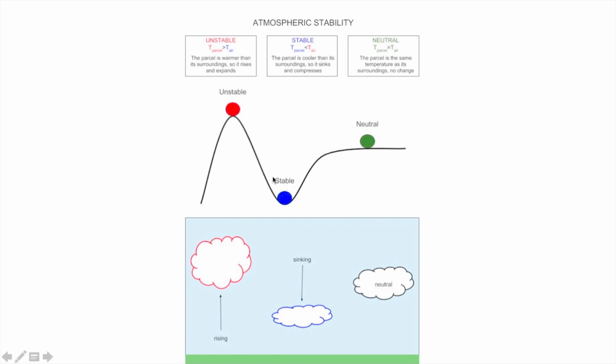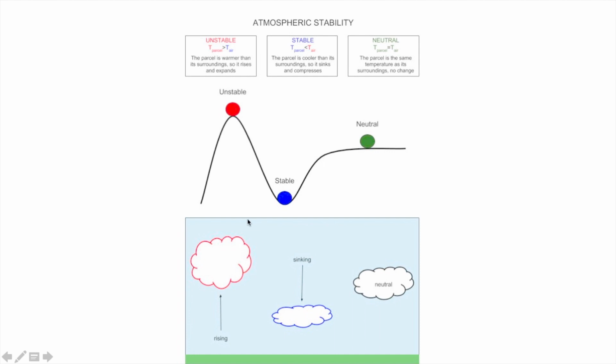Then we have something called stable. If the parcel's temperature is less than the ambient air temperature, the parcel is denser than the surrounding, cooler than the surrounding, so it will move down, and as it moves down it gets compressed. Here you can see the size is decreasing.